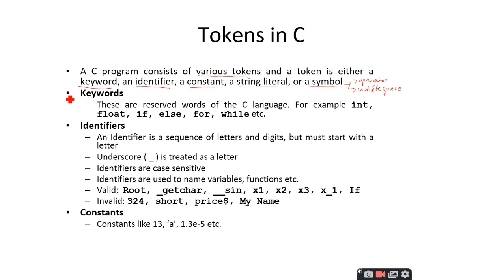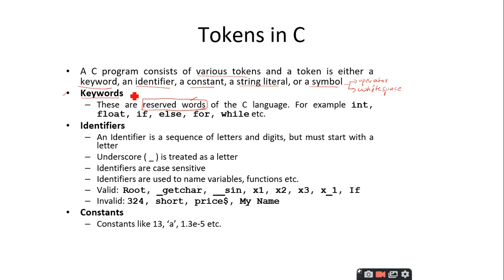Coming to the keywords concept, you can observe carefully that this is a keyword. That means it is also called the reserved words. By looking at this word, you can clearly understand that these words have some reserved meaning which is described earlier itself. So they have some predefined meaning, and the meaning of that word cannot be changed by the programmer. Those types of words are called reserved words, or else we can also call them keywords.